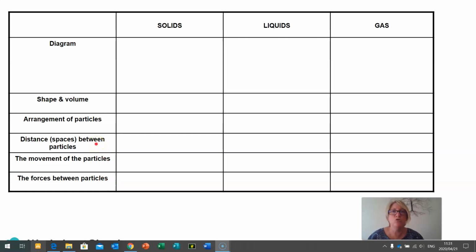What is important when you are practicing these tabulating skills is that in this column here, we have the descriptions. So when you've got shape and volume, everything in this block must be shape and volume of a solid. Everything in this block must be shape and volume of a liquid. Everything in this block must be shape and volume of a gas. You will be able to get this worksheet from our activities worksheet section, and you will find the memo there as well. This is a great activity to do when you are preparing for your tests.